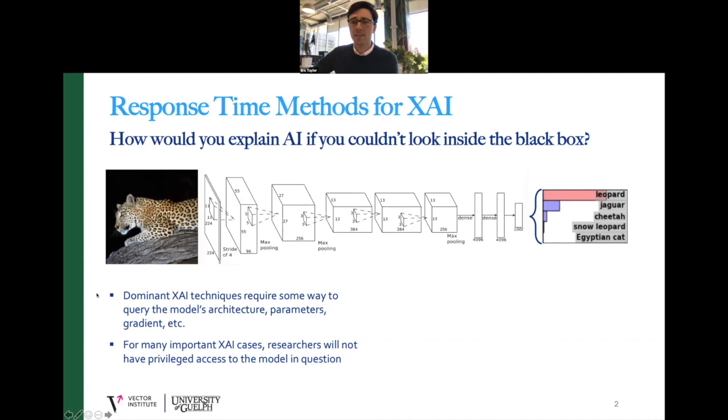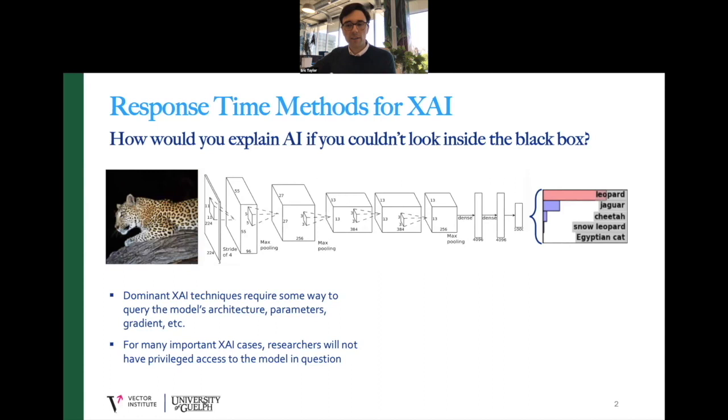But most techniques developed for XAI depend on privileged access to the architecture and parameters of the model in question. For example, querying the gradient in order to produce saliency maps, or performing activation maximization to produce feature visualizations. But we can easily imagine situations where an explanation is desirable, but inspection of the model or its parameters is impossible. Should we trust the creators of proprietary algorithms to tell us how they work?